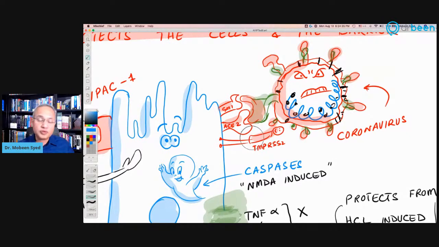This protein would prime the S protein of the coronavirus. Then the S protein of the coronavirus would connect with the ACE2 enzyme. A part of that would also connect with the GM1, and we talked about bromhexine as well. So the GM1 is also ganglioside type 1. So this is the attachment of the coronavirus. The result of that attachment is that the coronavirus would end up in the cell and start making more viruses and kill the cell in the process.